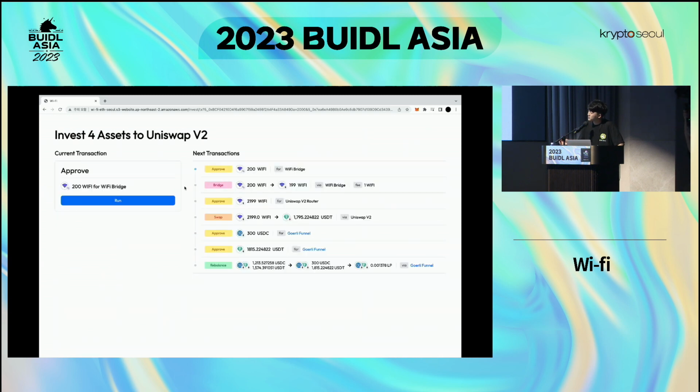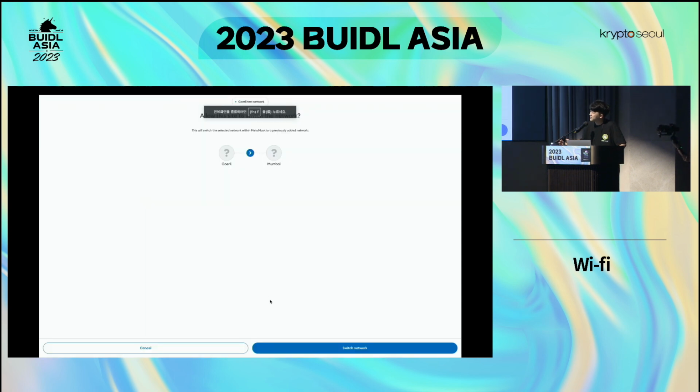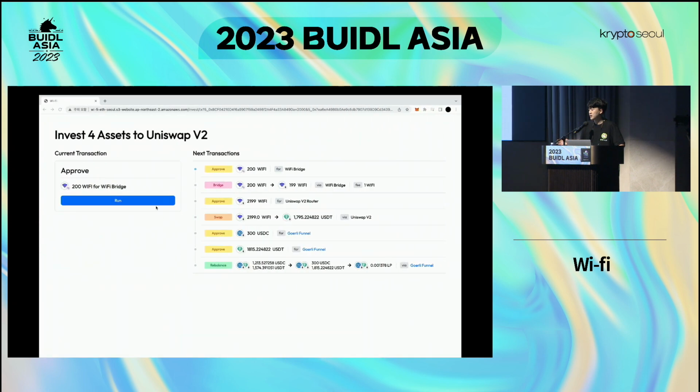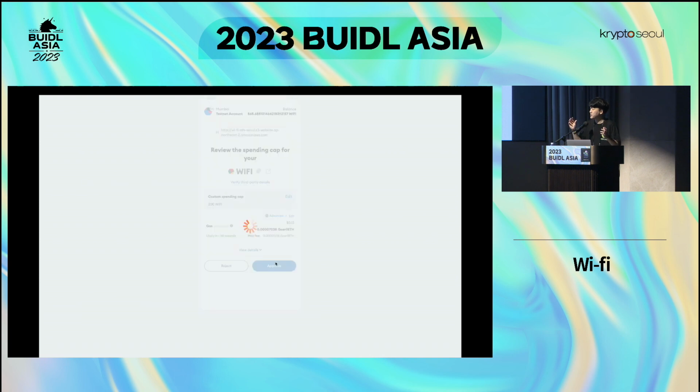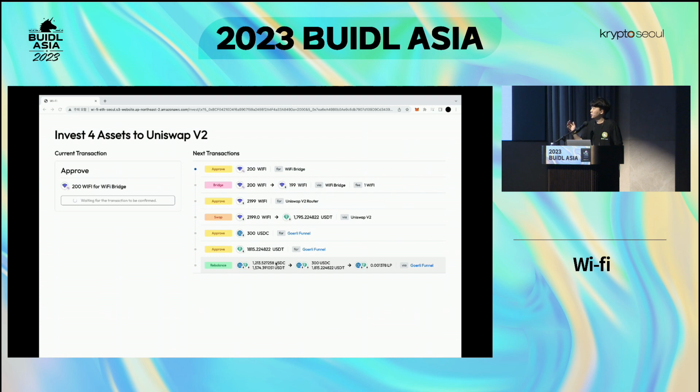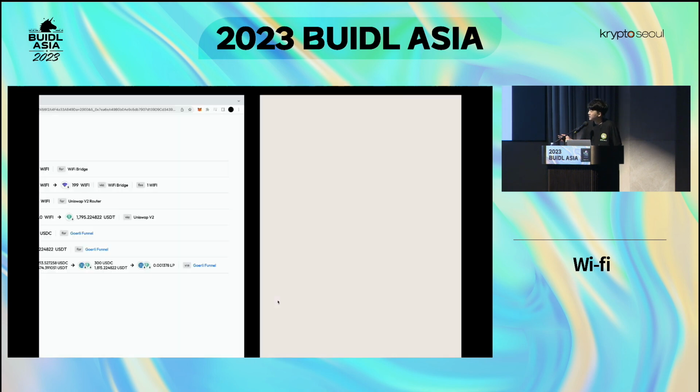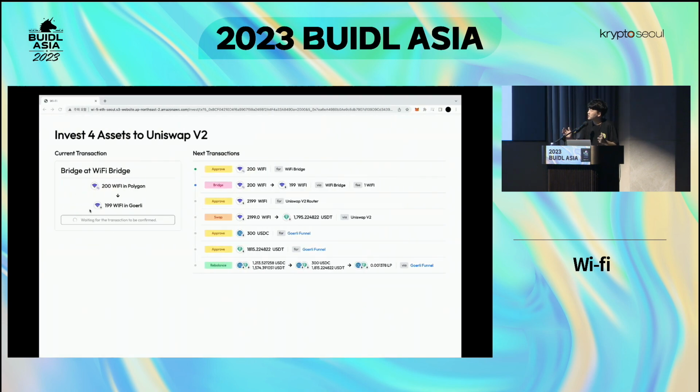In this case, I chose the DeFi protocol with the highest APR. And what this does is it calculates the optimal path to invest in the DeFi protocol. Every single process is aggregated and abstracted into this single page. Normally, you would need to go through multiple D-apps and press approve and go through different pages and move your assets, which is very stressful and time-consuming, especially if you had no knowledge in Web3. But in this case, all you need to do is just press confirm, and it does everything on its own.